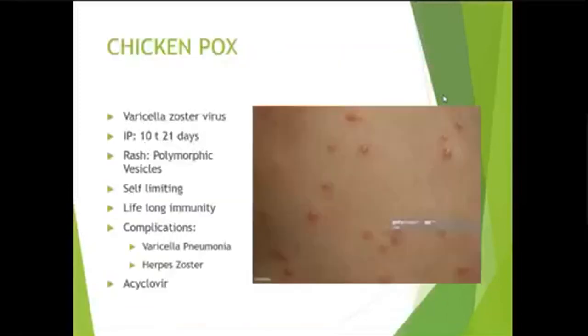So to summarize all the viral infections. First, we studied chickenpox. Chickenpox is caused by varicella zoster virus. Incubation period is 10 to 21 days. Rash is polymorphic vesicles. It is self-limiting. Once the patient is infected, the patient will have lifelong immunity. The complications are very important: varicella pneumonia, and herpes zoster later in life. Treatment is acyclovir in selected cases. You can see the polymorphic lesions. There are macules, papules, and vesicles.